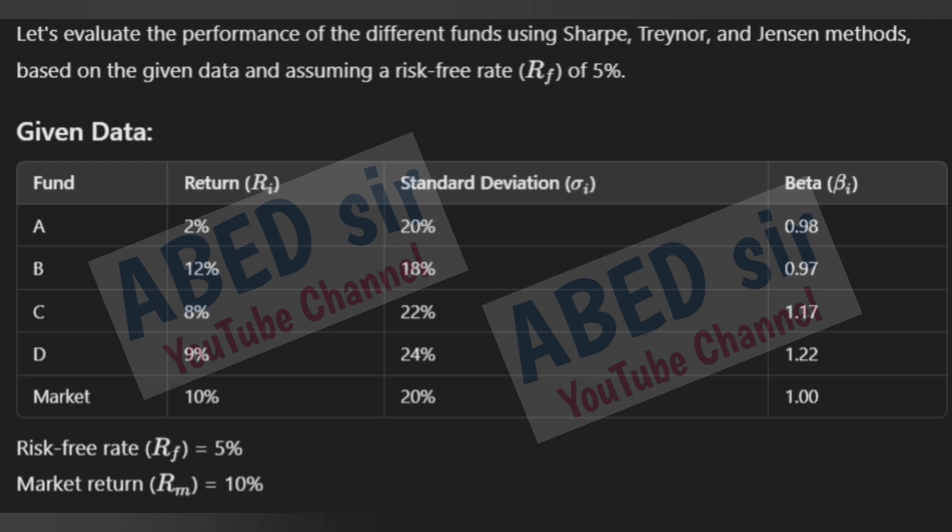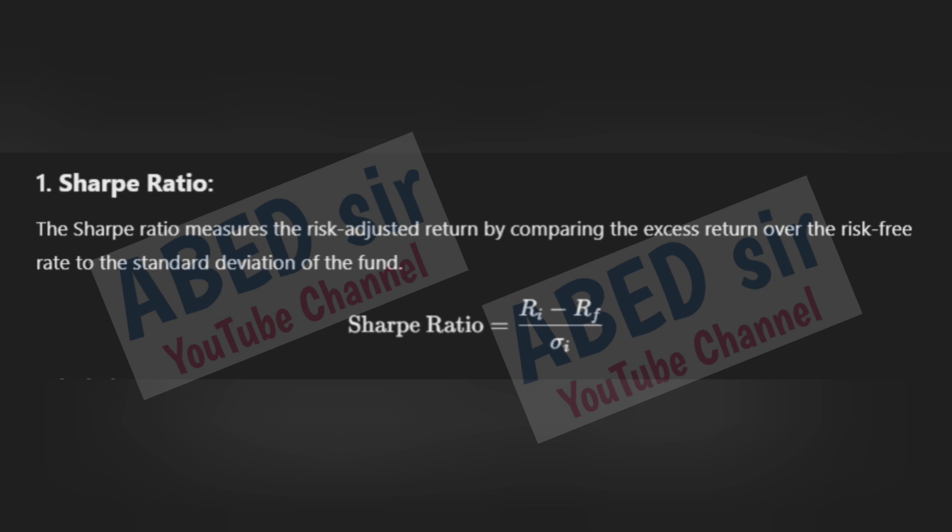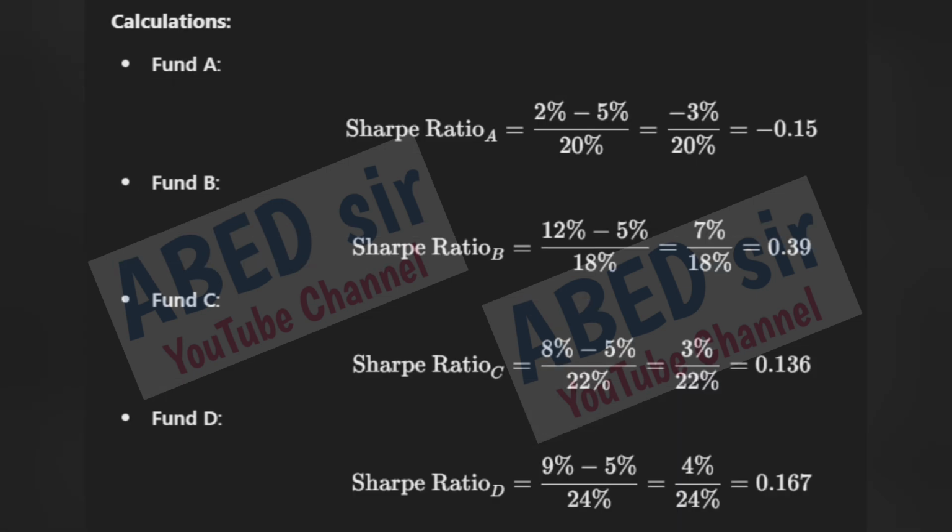Given data. 1. Sharpe ratio. The Sharpe ratio measures the risk-adjusted return by comparing the excess return over the risk-free rate to the standard deviation of the fund. Calculations. Fund A, Fund B, Fund C, Fund D.